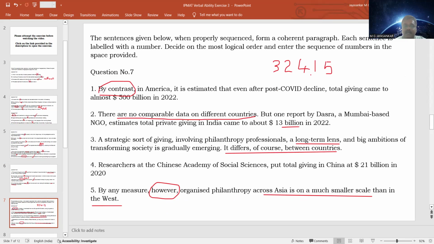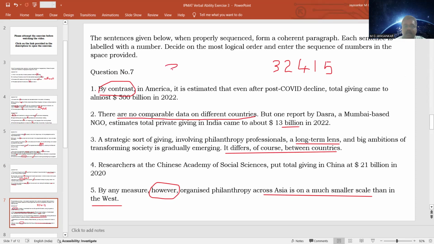If you state it like this, it is very clear that philanthropy in Asia is smaller than in USA. So the word however is not relevant if you have this kind of arrangement, because by any measure, organized philanthropy across Asia is smaller, and that itself would suffice. But here there is the word however. So what would be the relevance of this word? We have to think about a different combination.